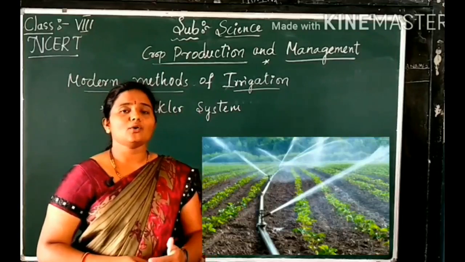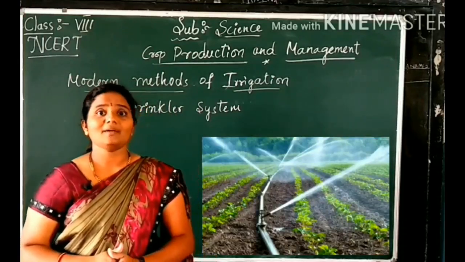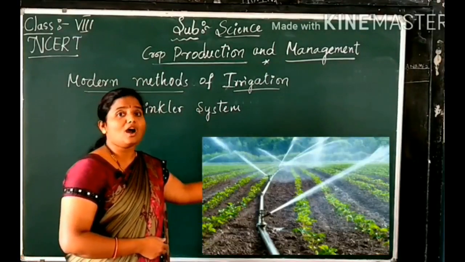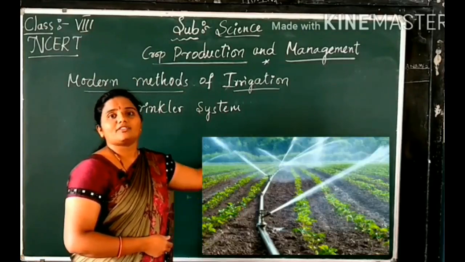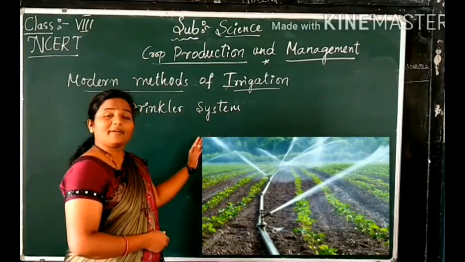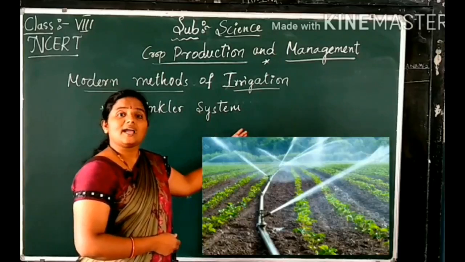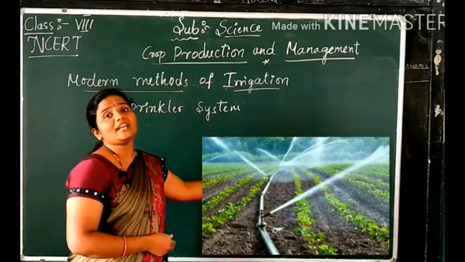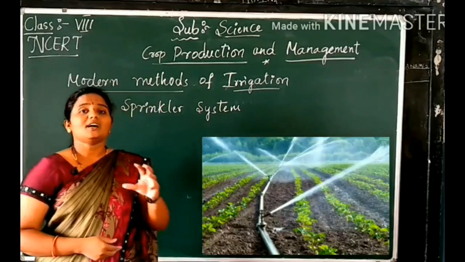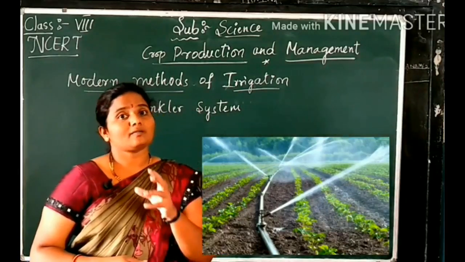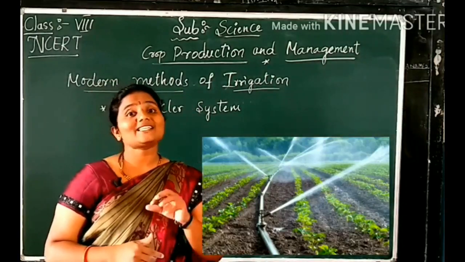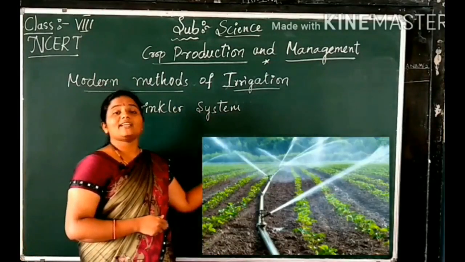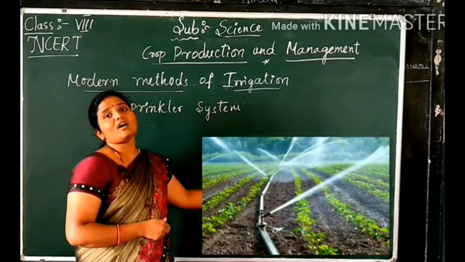When water flows through the main pipe, it escapes from the rotating nozzles, so that the water is poured on the crops as if it is raining. This type of system is widely used in sandy soil.